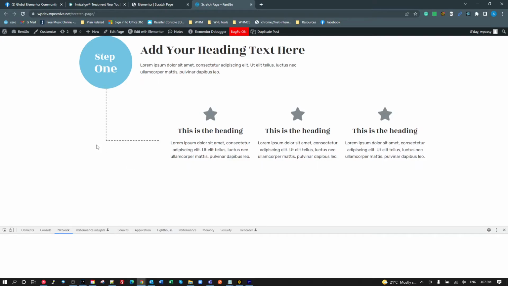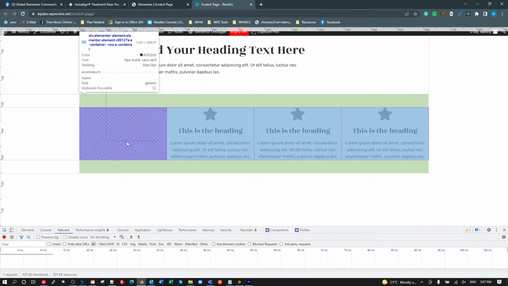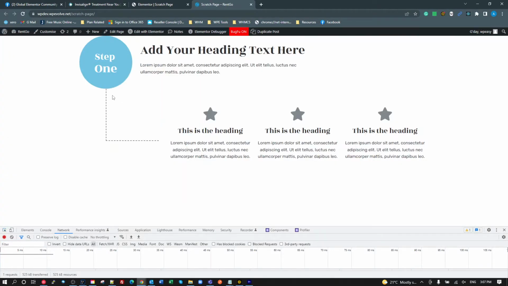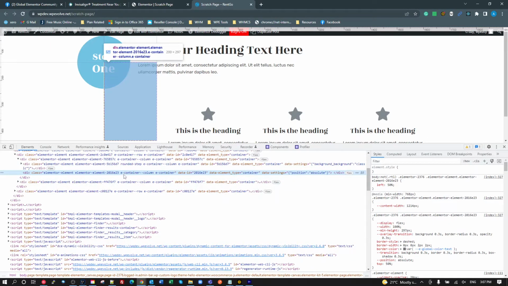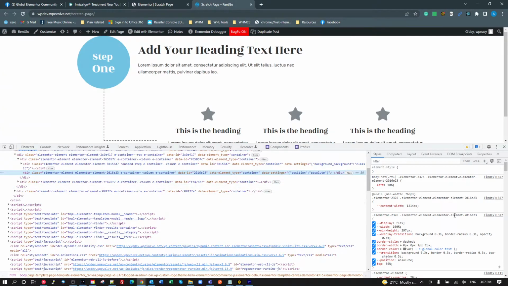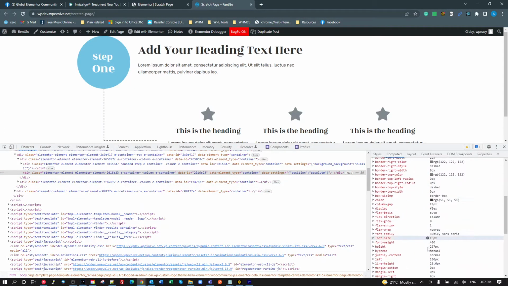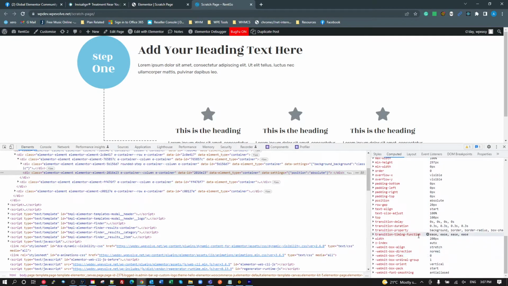The reason for this is if I look at the CSS for the e-container column, it's got a calculation for the width. If we look at the width here, it uses this var width.